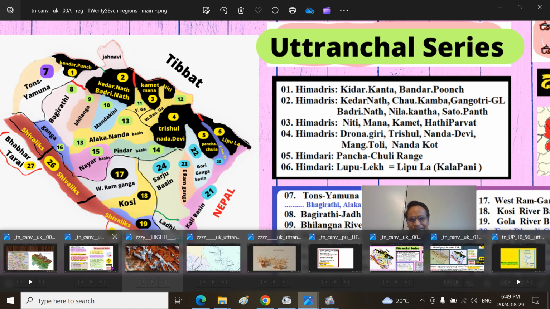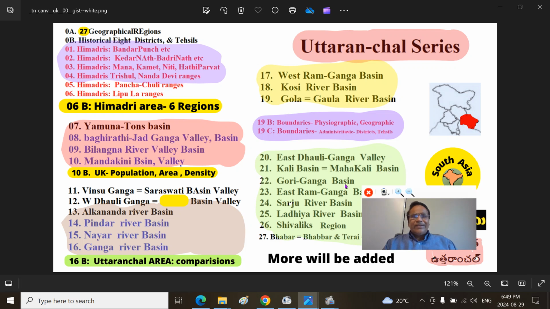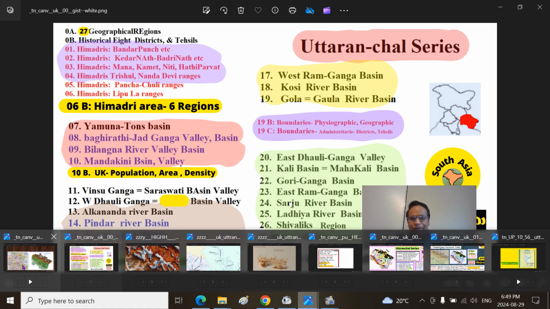This is our Uttaranchal series and we are in part 11, Vishnu Ganga Valley or Basin. That's also called Saraswati Valley or Basin. Remember, River Saraswati is a name in many places. We are talking about this particular upstream contributor of essentially Alaknanda River, which is a tributary of Ganga Mata River. Why is the physical geography very important?